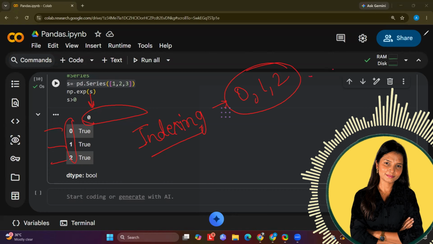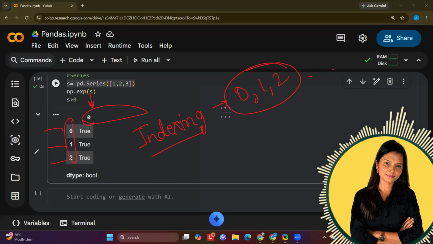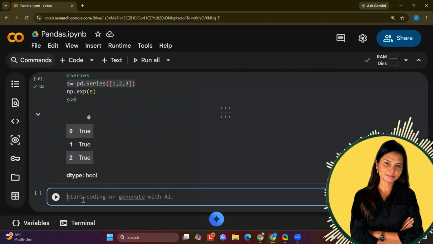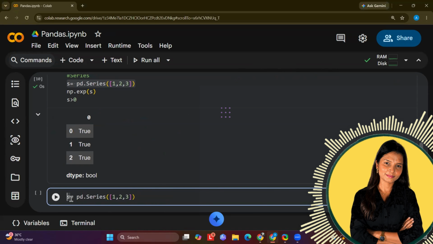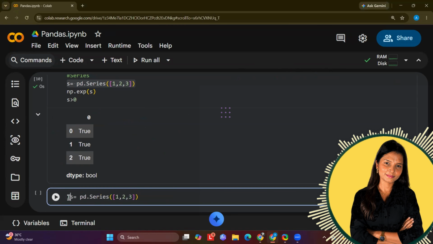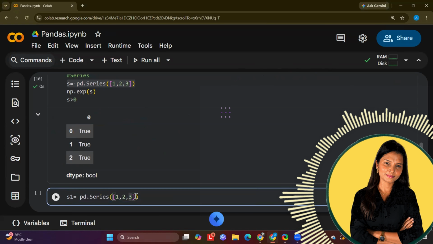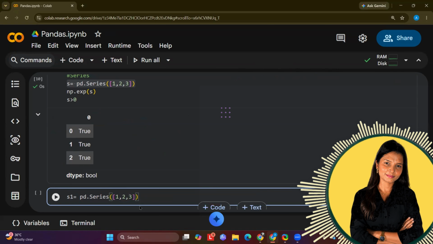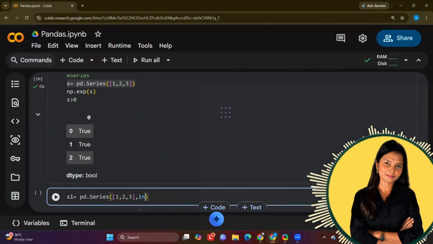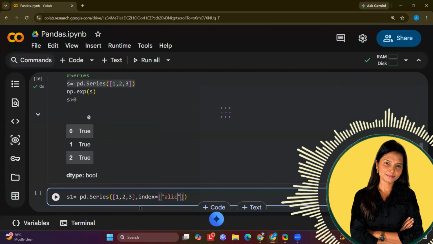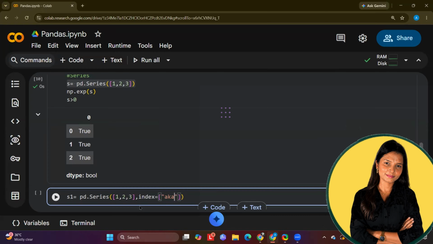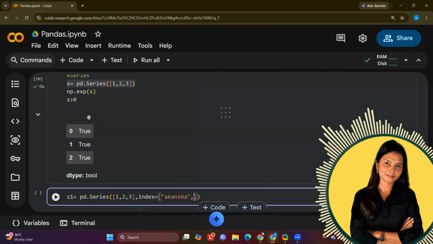Just like how we created the basic series with pd.Series and gave the values, in the same round bracket, add a comma, write index, and then write whatever indexes you want to give. Now I have three values, so I will give three indexes: Akansha, Python, and let's say pandas. So three different values I have initialized. Now if I run this, I will get the values stored. Now you can see the values are here.